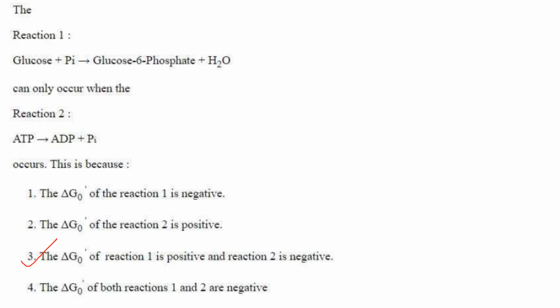So when reaction 2 occurs, the energy released is used to drive reaction 1, making the overall reaction glucose plus ATP giving glucose 6-phosphate plus ADP.